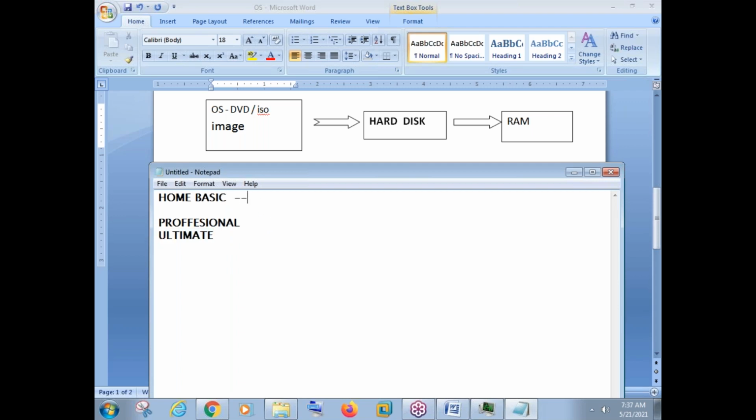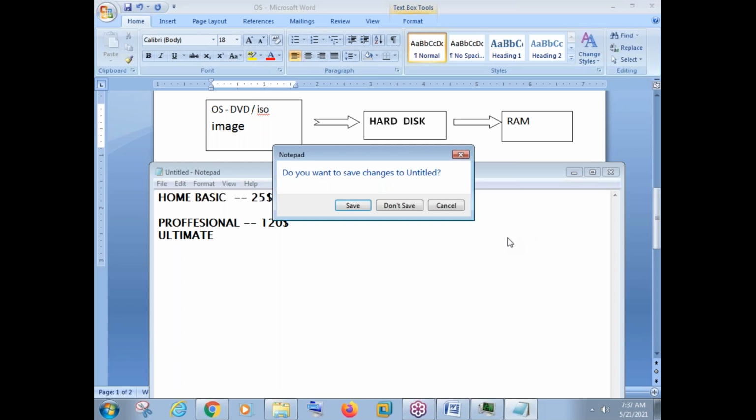If the home basic is coming in at, suppose, $25, this will be again, suppose, around $120. So this much price difference will be there. Home basic has very limited options. So you should not take this home basic operating system for your use. You should go with at least professional or ultimate. Okay, so these are the versions we have in every operating system.